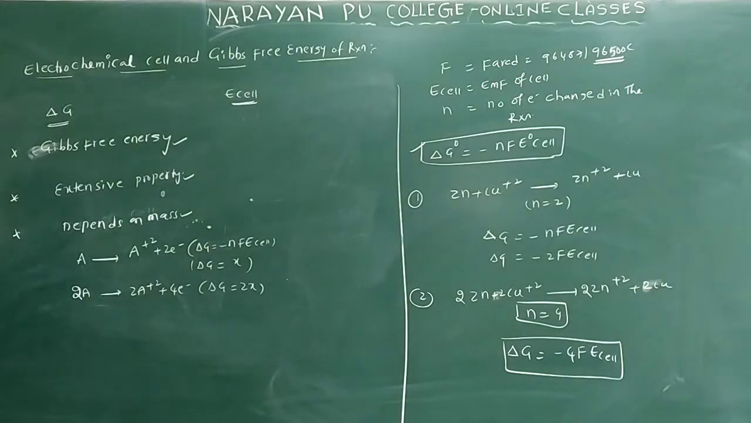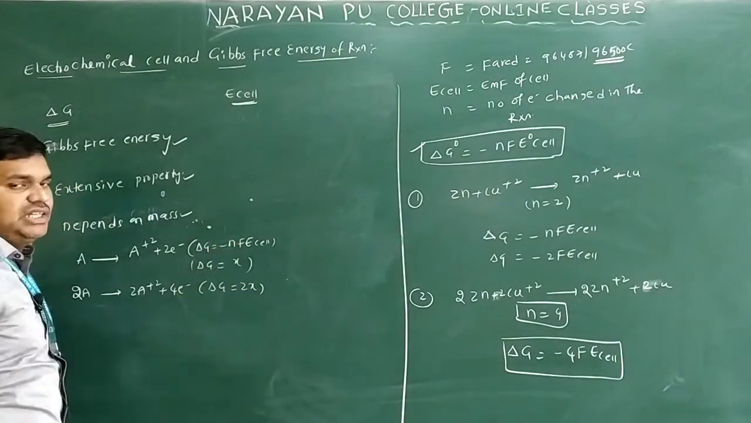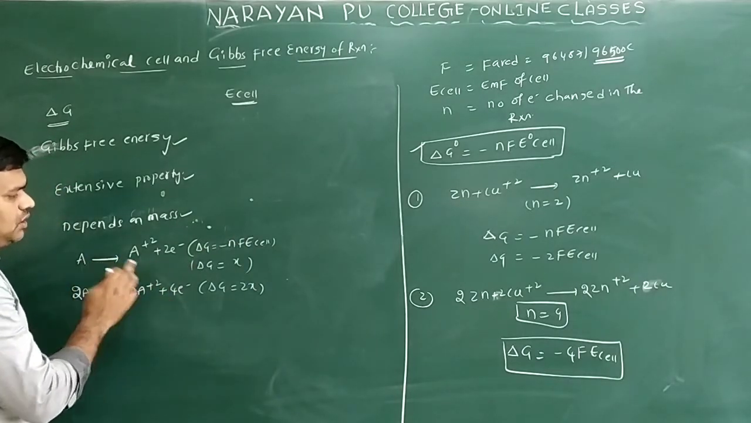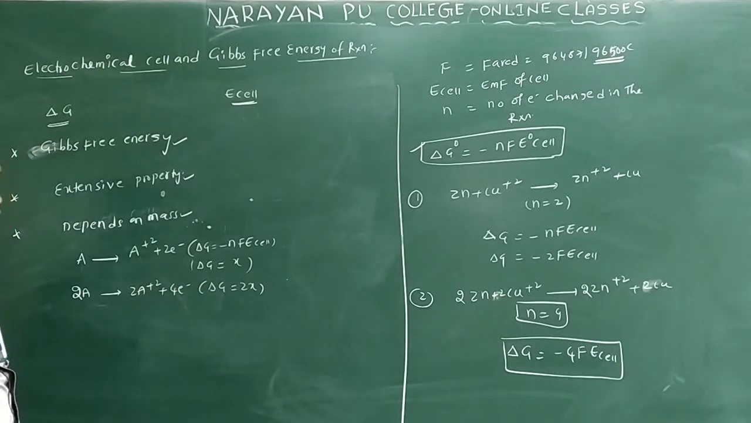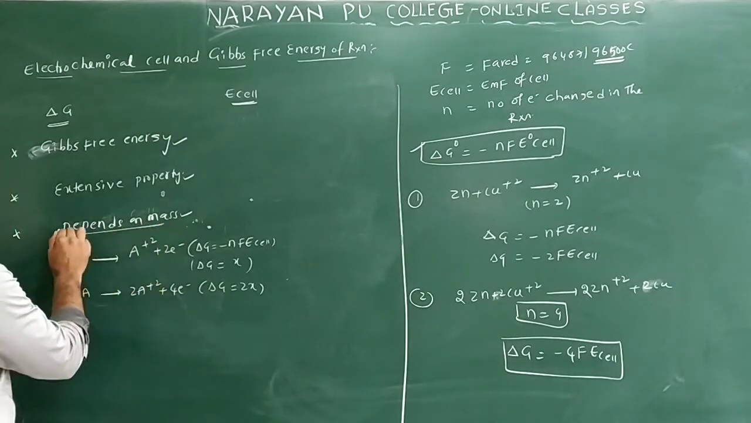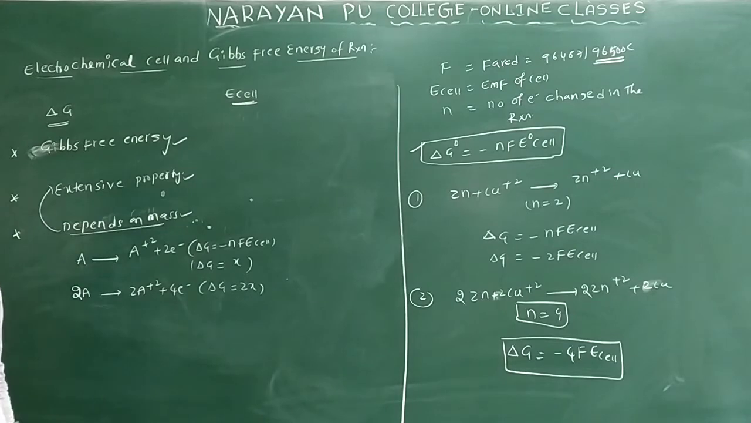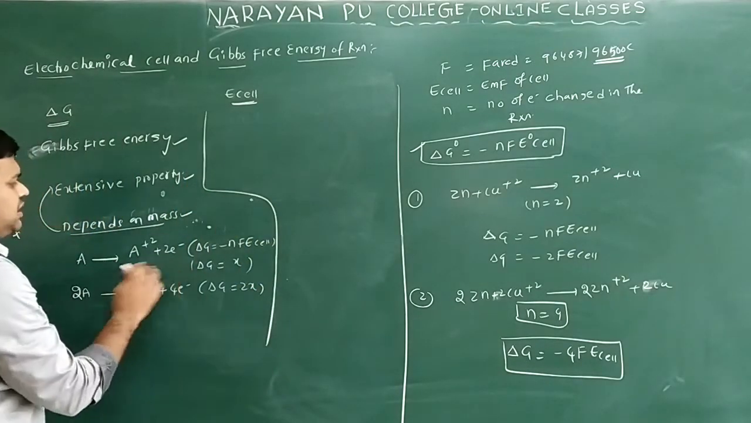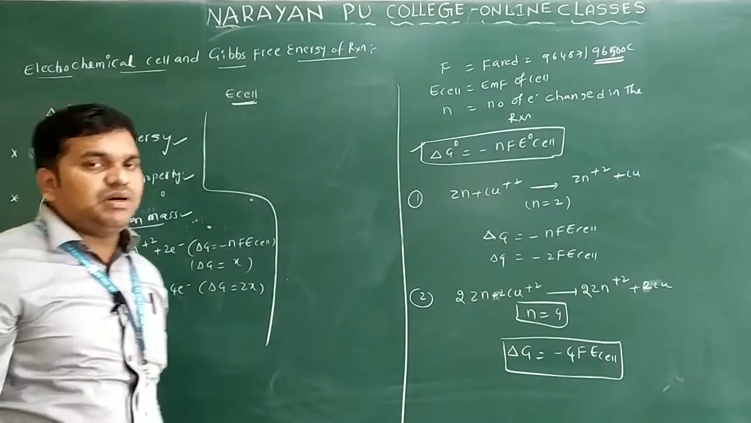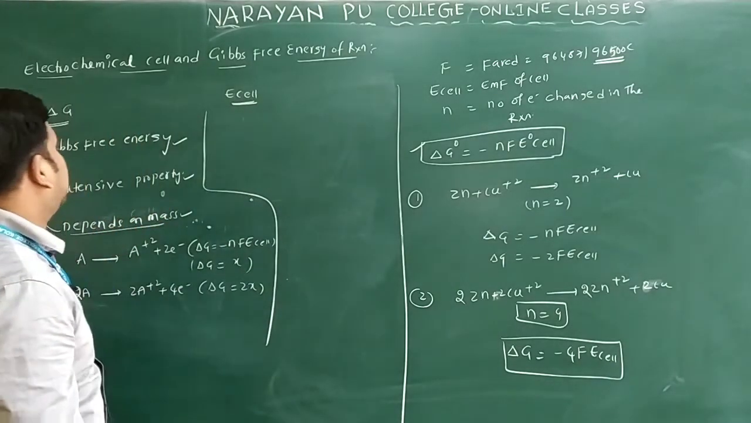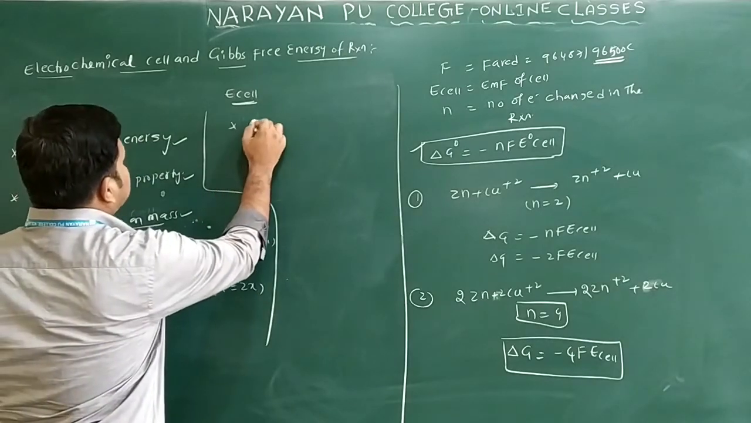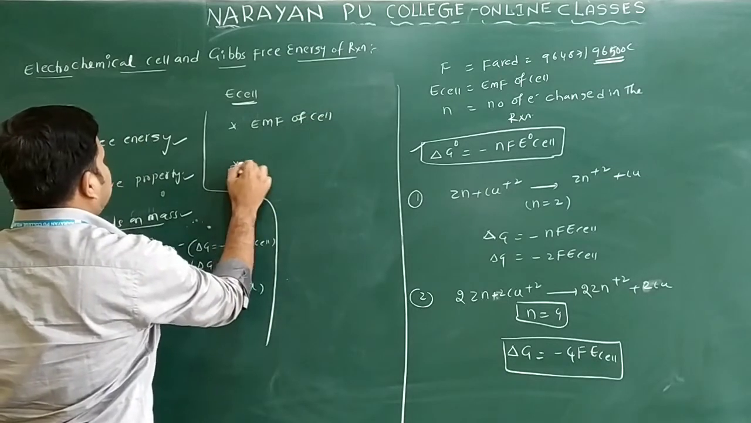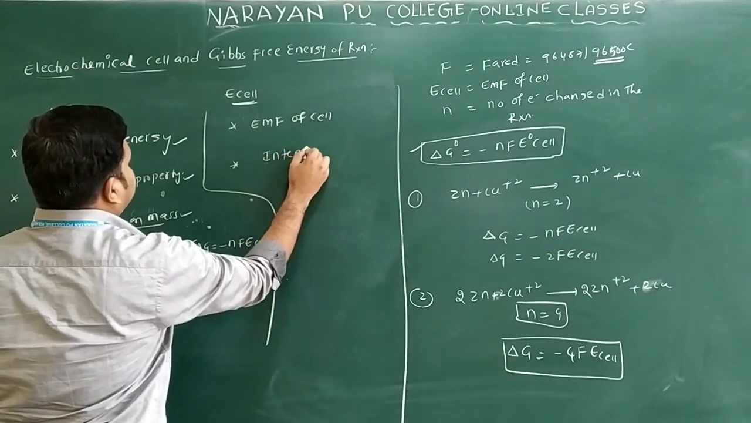So from this what I want to say is, ΔG changes with the change in the mass of the compound. If you multiply the equation, the Gibbs free energy changes. So it mainly depends on mass only. That's why it is called an extensive property. It depends on mass. If you multiply the equation with any suitable number, there is a change in the mass of the compound, but the E cell stays the same. E cell is the EMF of the cell, or you can say cell potential only. So this is an intensive property.